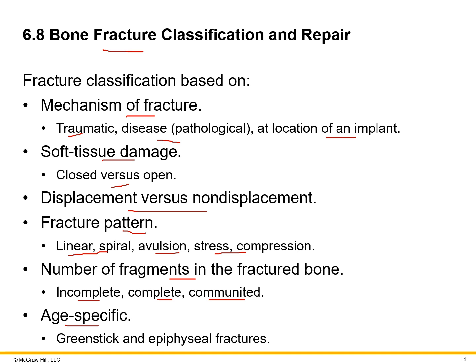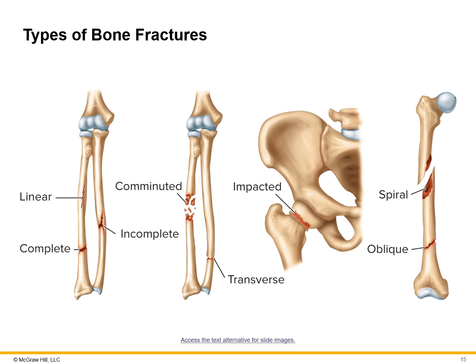And then we also have age specific. If it's when we're young, it's called a greenstick during that growing bone, or epiphyseal fractures can occur as well. All right, so just looking at some of these, a linear fracture, as the name implies, forms a line, parallel with the diaphysis. Here's a complete fracture where it goes all the way across the bone. Incomplete, again, the fracture penetrates some of the diaphysis but doesn't completely go across it. Then the comminuted is where it breaks into a bunch of different pieces, which would be the worst case scenario.